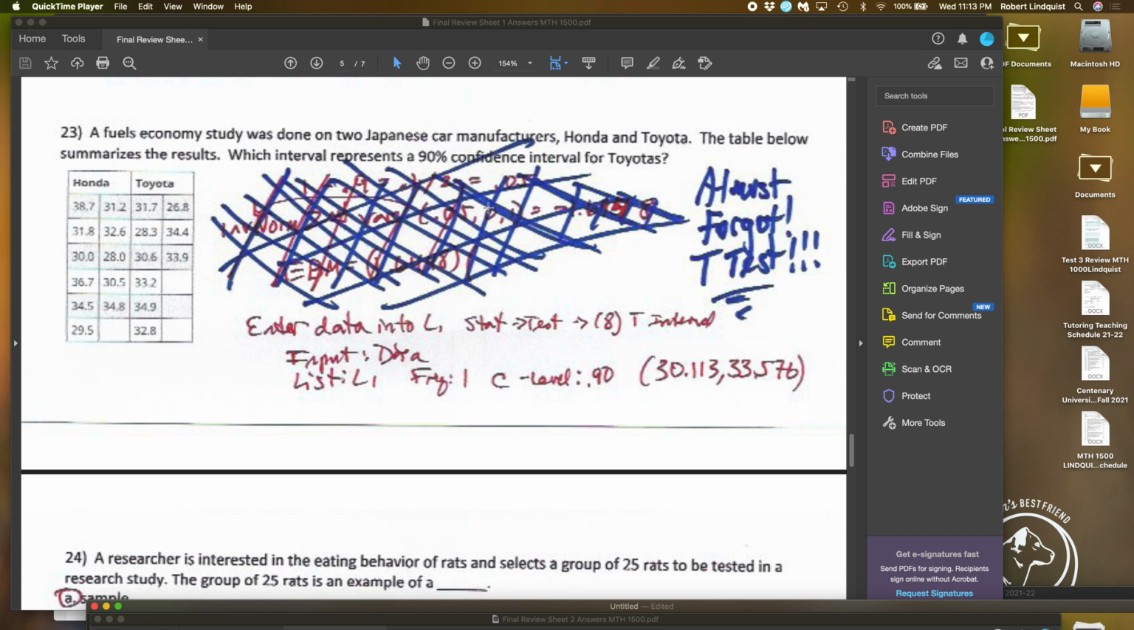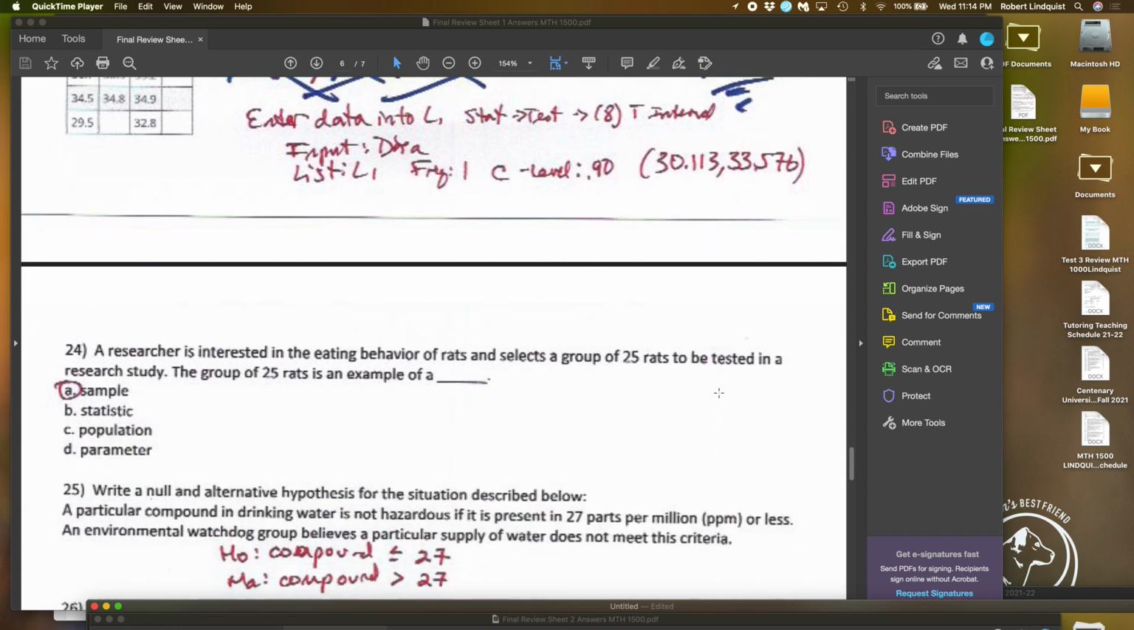Okay, next up, 90% confidence level for Toyotas. So I put these Toyota values into L1. Remember how you do that? You go to stat and then edit, and you put it in there. Once you put all of those values into L1, you go to stat, tests, the 8th one down. You don't even see it on the first screen. You have to scroll past it. It'll say T interval. The input is data. The list is L1. Frequency is 1. And the confidence level is 0.90. Punch those in. It'll tell you 30.113 to 33.576.